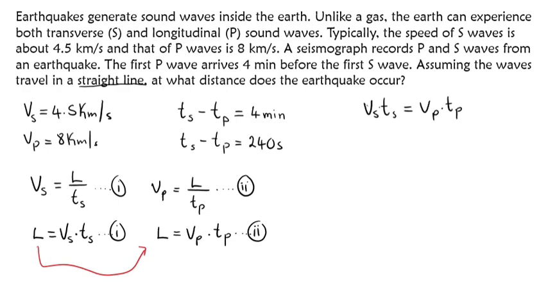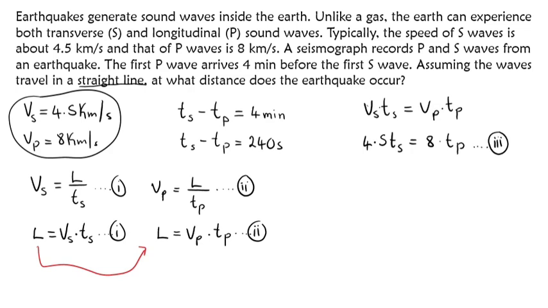Then at this stage, I can just replace the velocities. Remember, we have the velocities for the two, right here. So for Vs, I'll put 4.5 times Ts, this is equal to, for Vp, I'll put 8 times Tp, like that. All right, so at this stage, after combining the two, let me call this equation number 3.